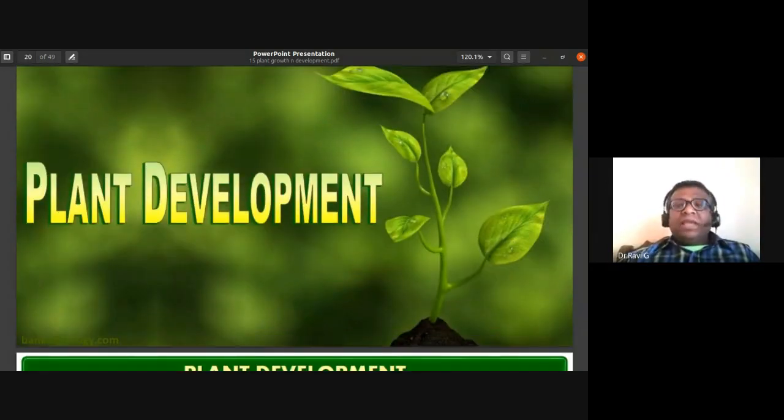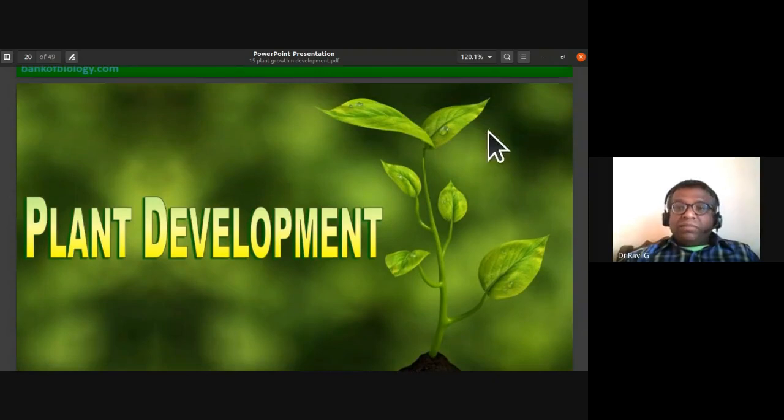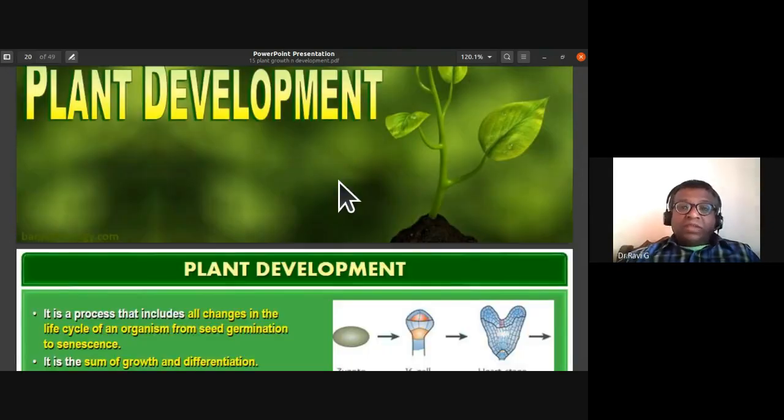The next thing that we have to discuss is plant development. So how does development take place? In the backdrop slide, you can see a plant at a developmental stage. There is a sprouting up of new leaves. It is just a plant sapling which is under growth. So growth and development are interlinked.